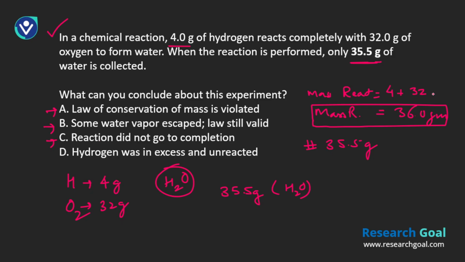It seems like it completed, because otherwise you would have very little mass, only gases, and you would not get water. Since water was collected, that option is not correct. D, hydrogen was in excess and unreacted. That doesn't make sense because we have a quantified number. So that brings me to option B. Probably some water molecules escaped as vapor, so the law is still valid.